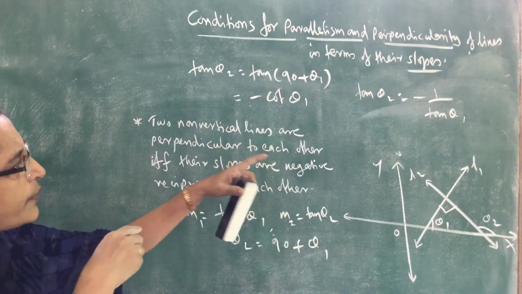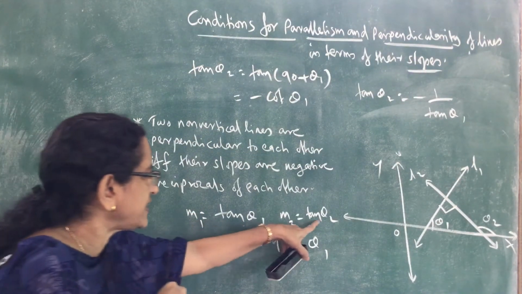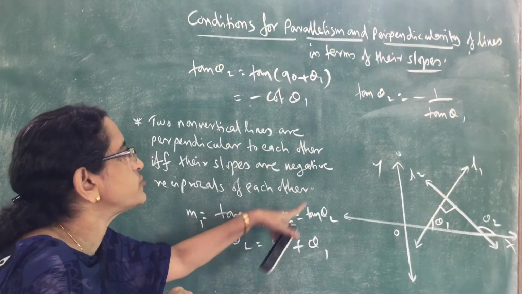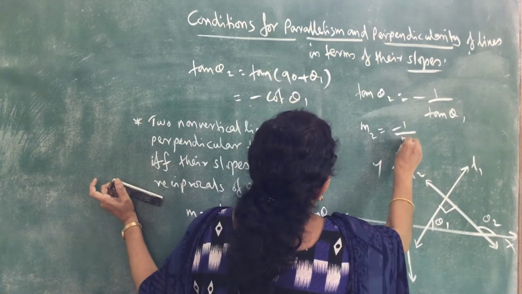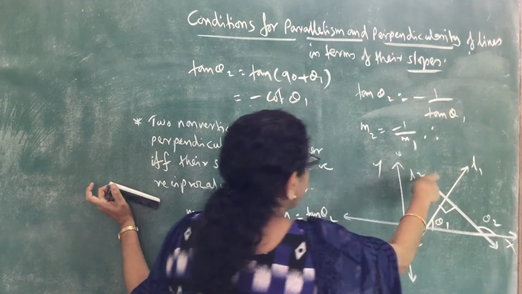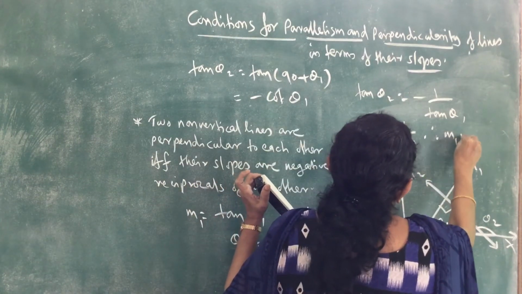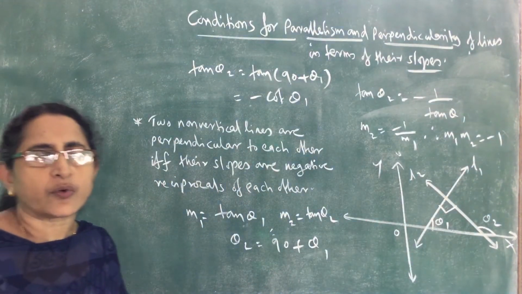Tan theta 1 is slope of first line m1, and tan theta 2 is slope of second line m2. So we can substitute m1 and m2 in this equation. So m2 equals minus 1 by m1. Therefore, cross multiplying, m1 into m2 equals minus 1.